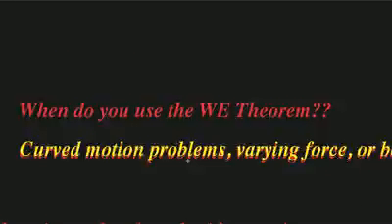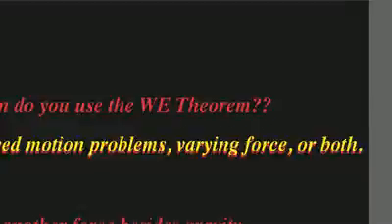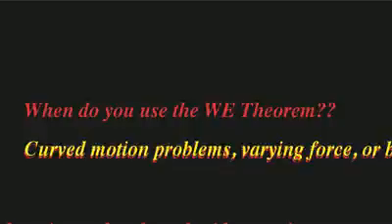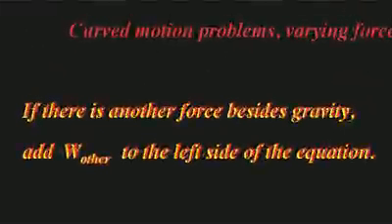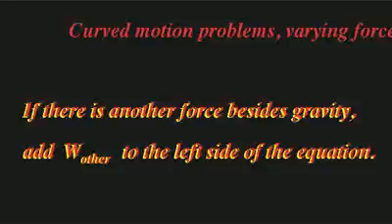All right? So when do we use the work energy theorem? We use it whenever we have curved motion problems, varying force problems, or both of them. Okay? So anytime you see that, just know that sometimes whenever you deal with these problems, you will have a force besides gravity. All right? So whenever you have a force besides gravity, you have to incorporate that work done as well. So what happens if there's another force besides gravity? Well, we add this work other term here to the left side of the equation.